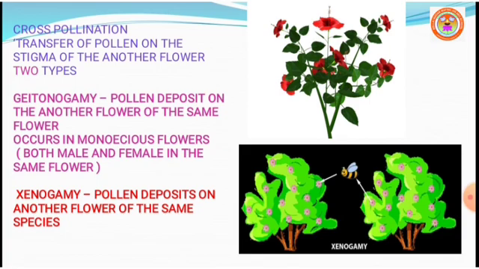Generally, geitonogamy occurs in plants which show the monoecious condition.